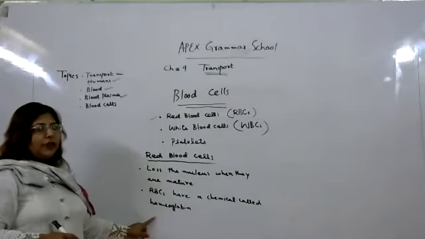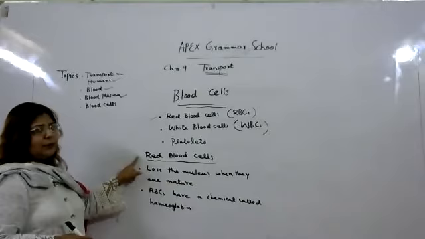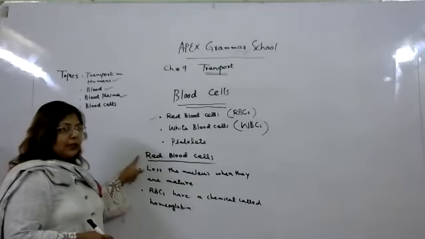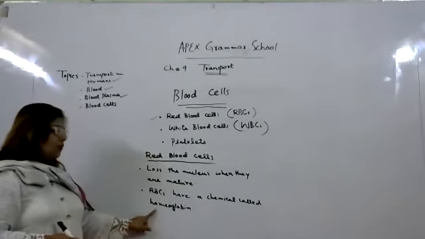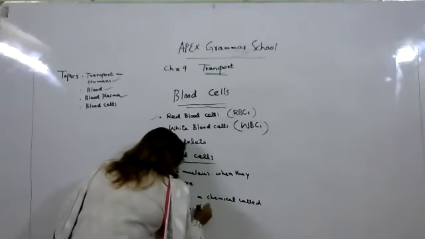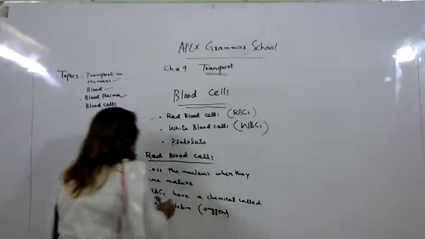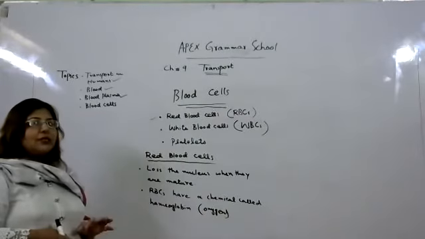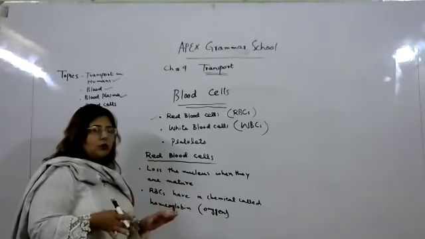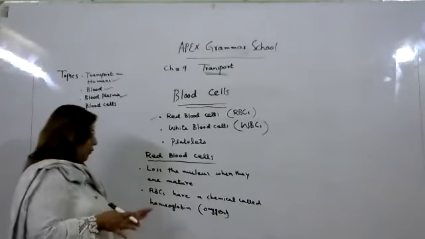When hemoglobin is attached to the red blood cells, it gives pigment to them, and because of that, these cells become red. The important function of hemoglobin is that it carries oxygen. So when the blood moves to each and every cell inside our body, it provides oxygen to each and every organ of our body.